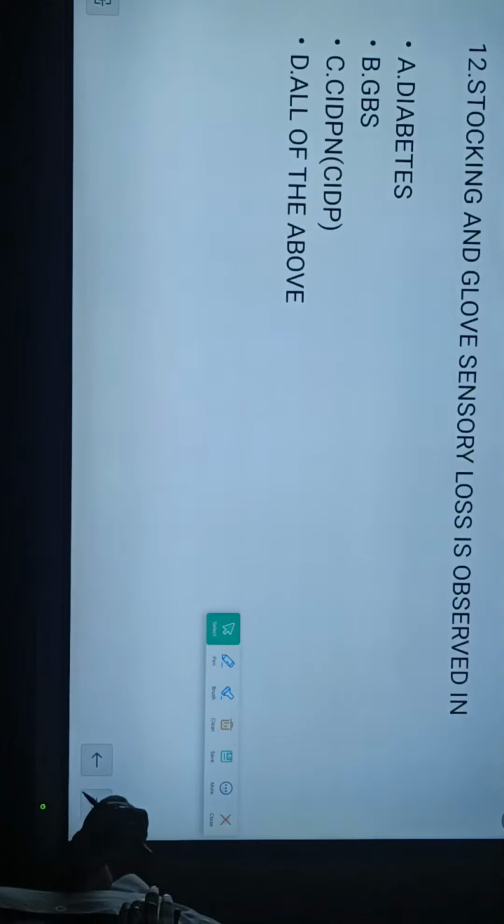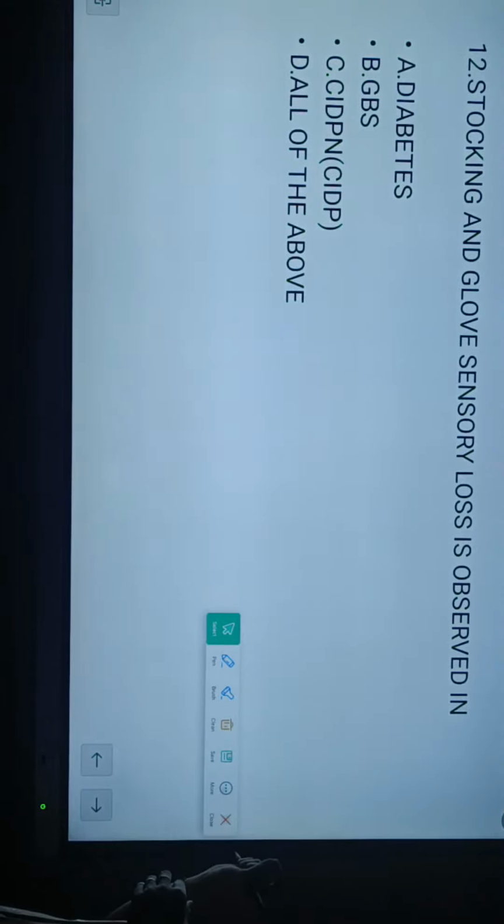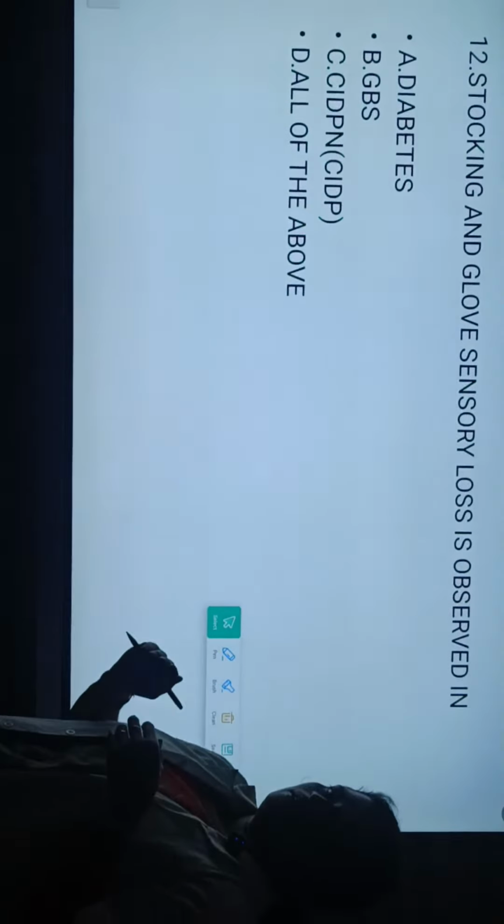the midbrain reaction. We have to rule out all the reflexes. So which center is regulated? The spinal cord has certain reflexes, then the midbrain and brainstem, and then cerebellar or cortical. Next question. Stocking and glove sensory loss is observed in option A, diabetes, option B, GBS, option C, chronic inflammatory demyelinating polyneuropathy, option D, all of the above. Guess the answer.